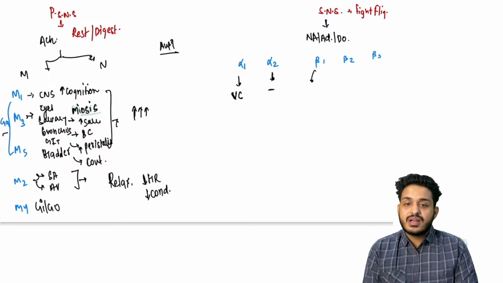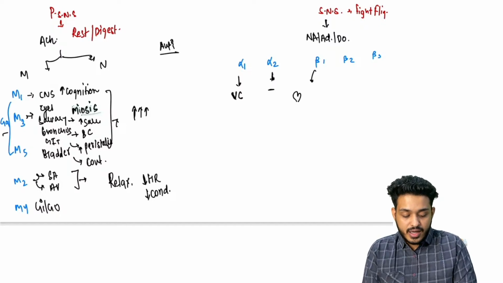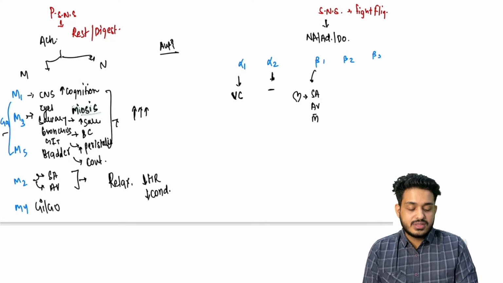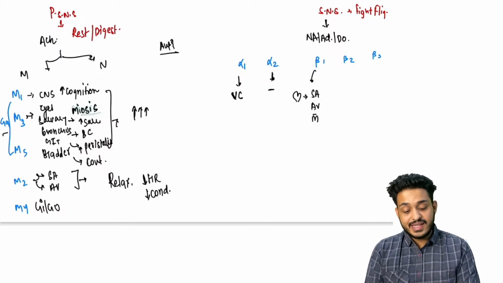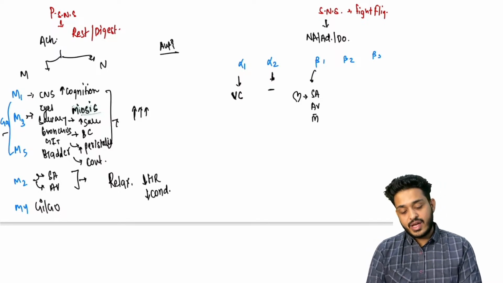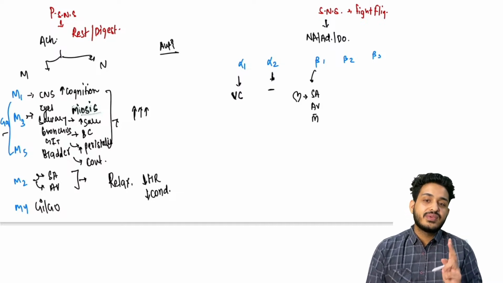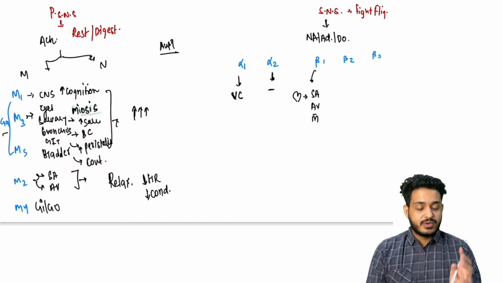Beta 1 receptors are present at two places. One is your heart. In heart it will be present in your SA node, AV node and muscles. There is nothing else in the heart. The only three things we are having are the SA node, the AV node, and muscle. Nothing apart from that, right?